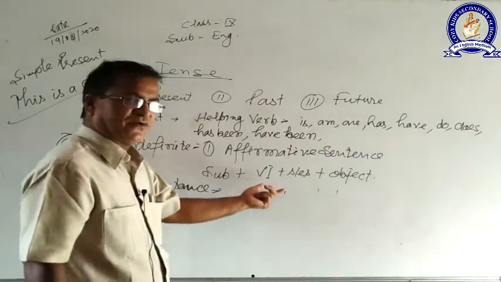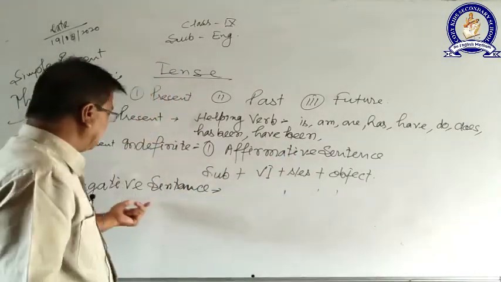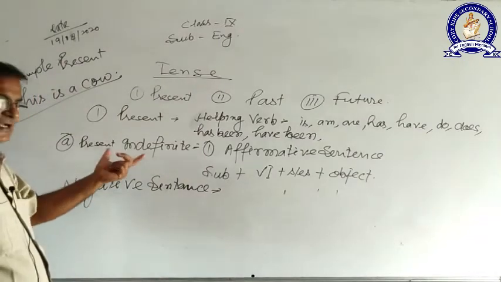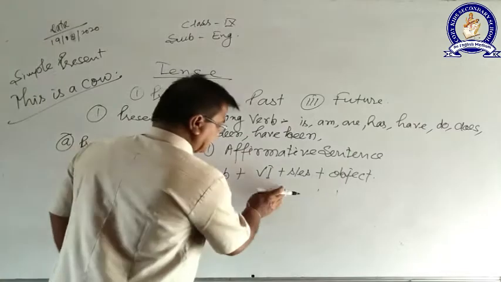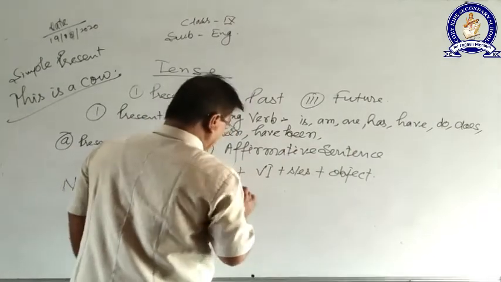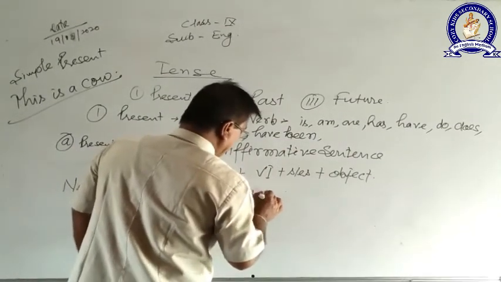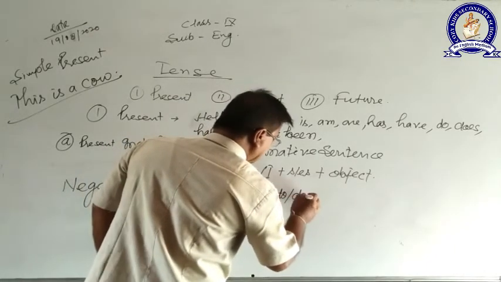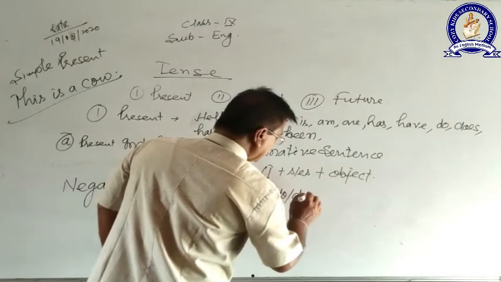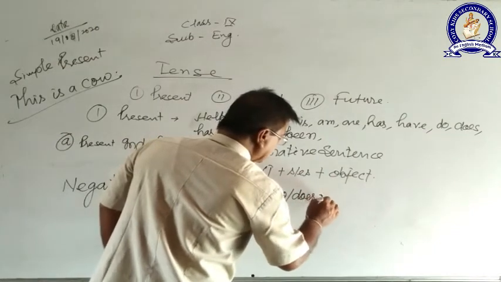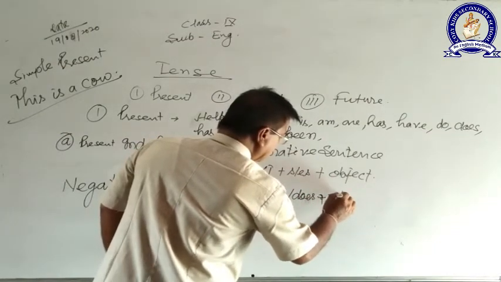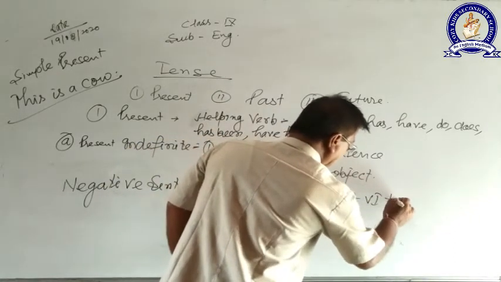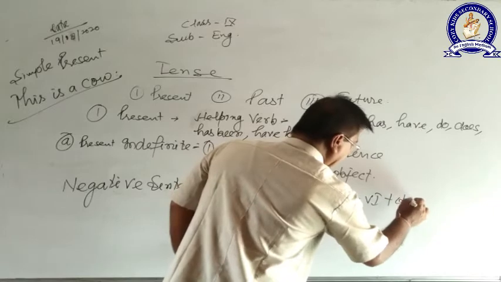I have already written the formula of the affirmative sentence. Now I am going to take the negative sentence of present indefinite. So what is the formula? First, subject plus do or does plus not plus verb first form plus object, and then full stop.